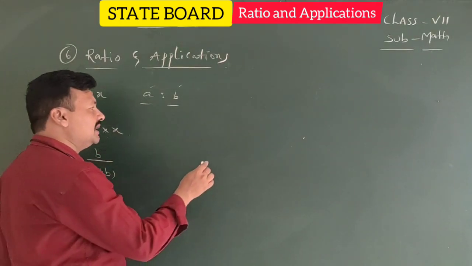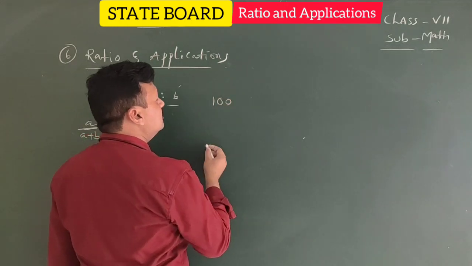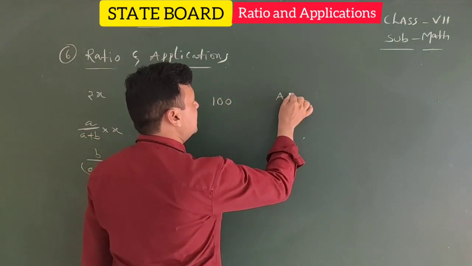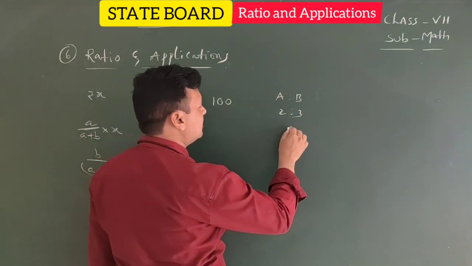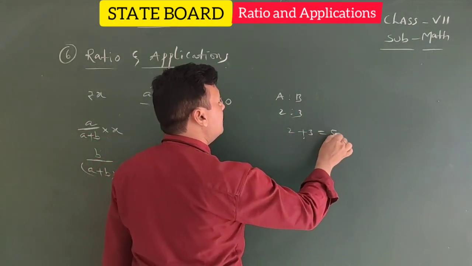For example, here 100 rupees they give. We need to divide between A and B in the ratio 2:3. Means the sum of the terms of the ratio, 2 plus 3, equal to 5.